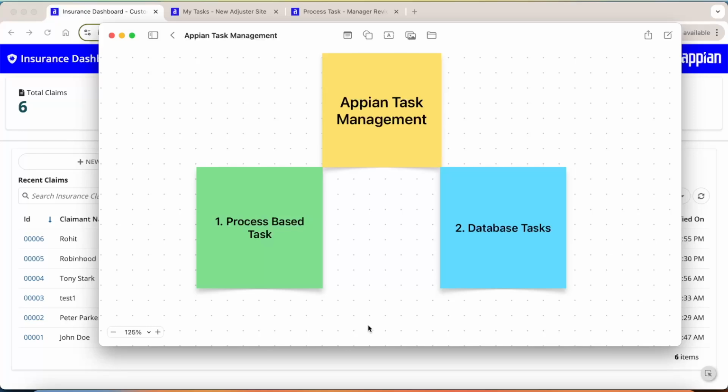Hey guys, welcome back. Today in this video we are going to see about the Appian task management. So while building a task workflow, there are generally two options available in Appian. One is a process based task and then there is the database task. Now in this video we are going to see how both these two approaches work, and based on these approaches you can also decide for your workflow which is going to be a better choice. So let's get started.